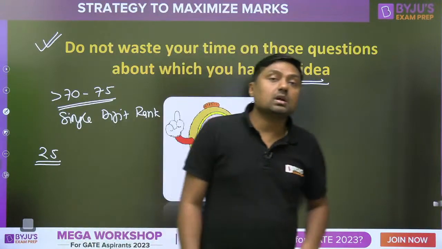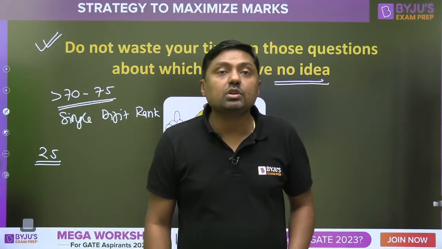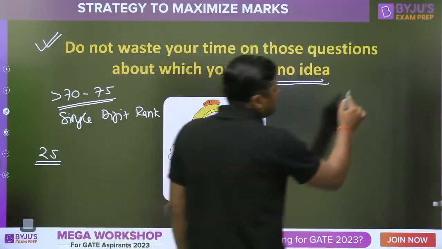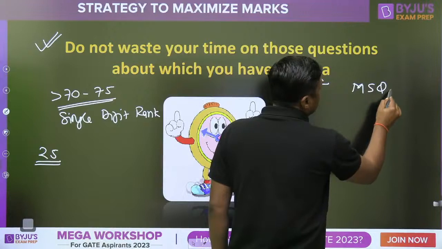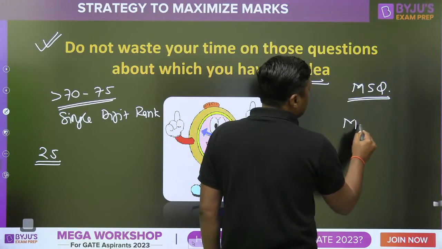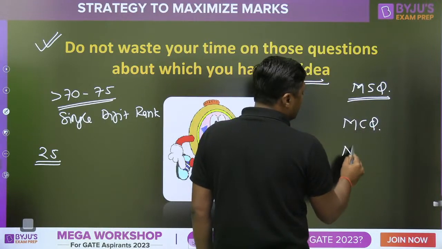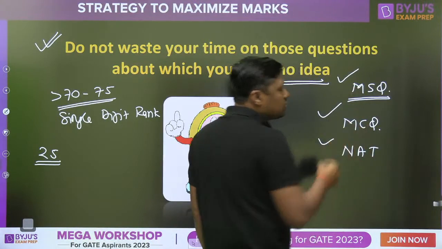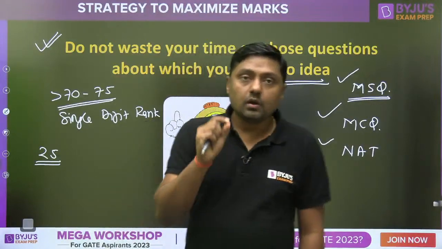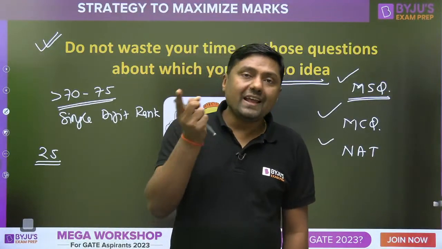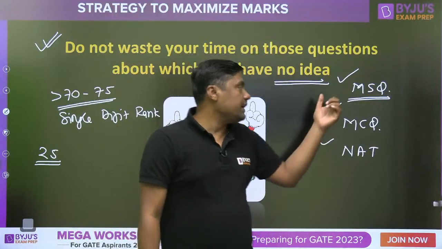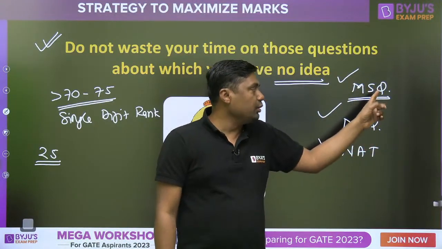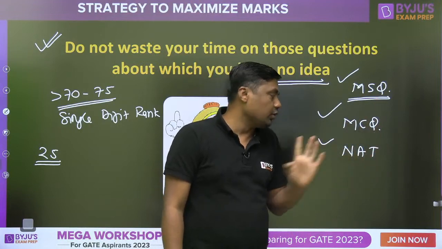Okay, right sir, how to identify the MCQs and MSQ? They will provide you the data. They will give this type of code. This is the question related to what? MSQ. This is the question related to what? MCQ. This is the question related to what? Numerical answer type. Already it will be mentioned, and that's why read instructions carefully. First of all, read instructions carefully. In every question they are going to give you the idea that it is MSQ based, it is MCQ based, it is numerical answer type. It has no negative marking, it has negative marking.